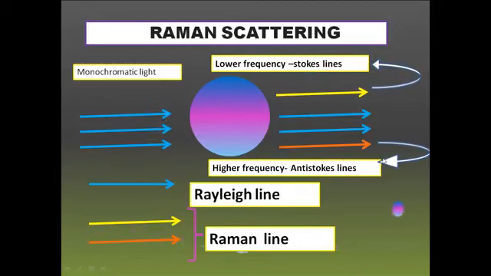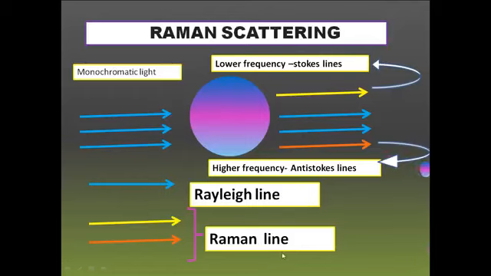But it was observed that the scattered light contains different frequencies or wavelengths, or simply we can say that the scattered light contains some additional frequencies other than the incident frequency, and this effect is termed the Raman effect or Raman scattering. Then what is a Rayleigh line? The spectral lines which have the same frequency as that of the incident ray are called Rayleigh lines.